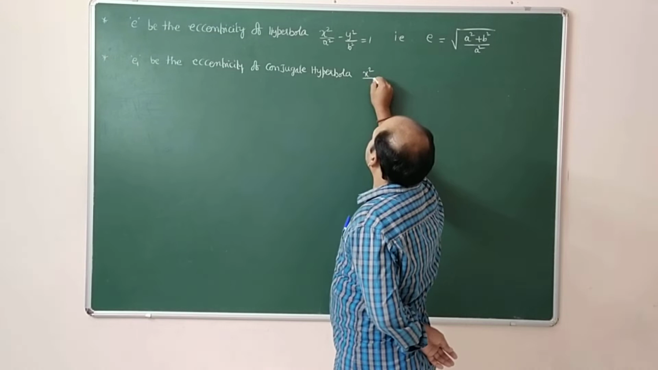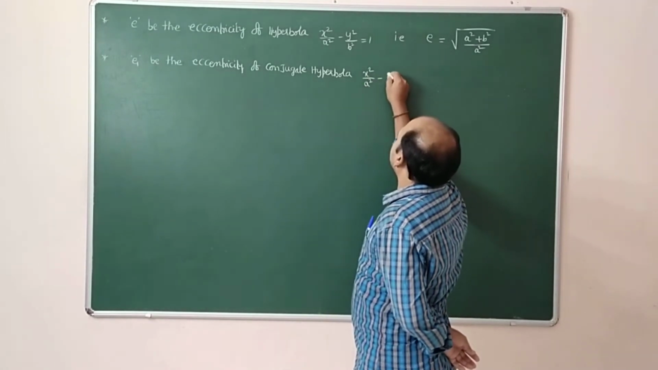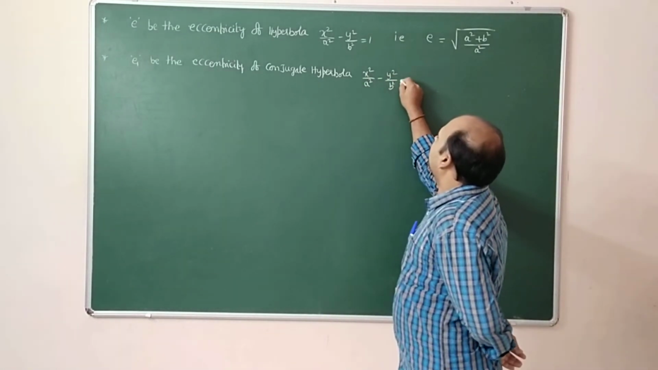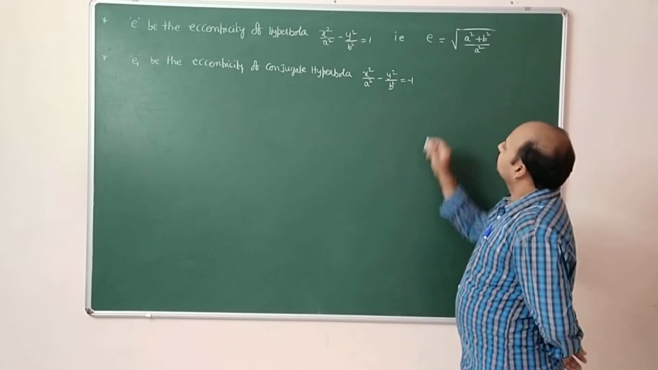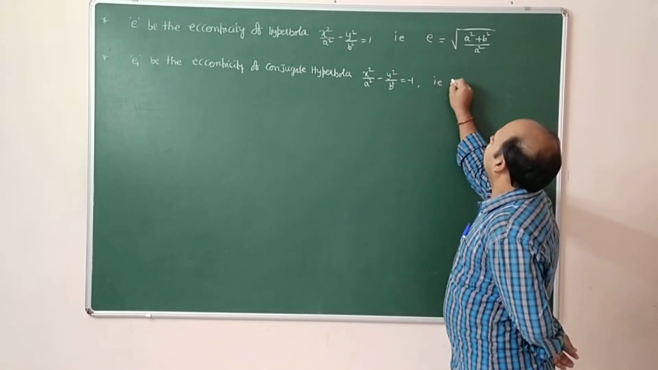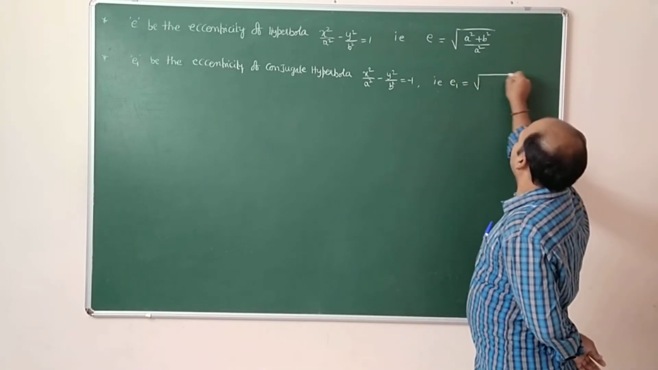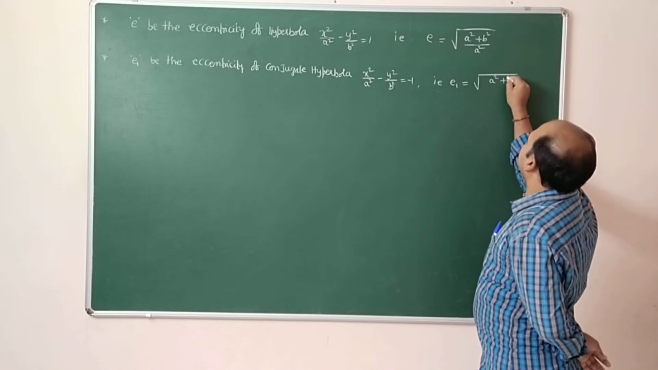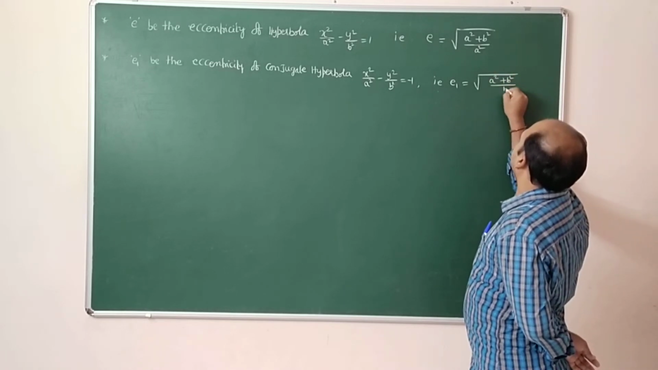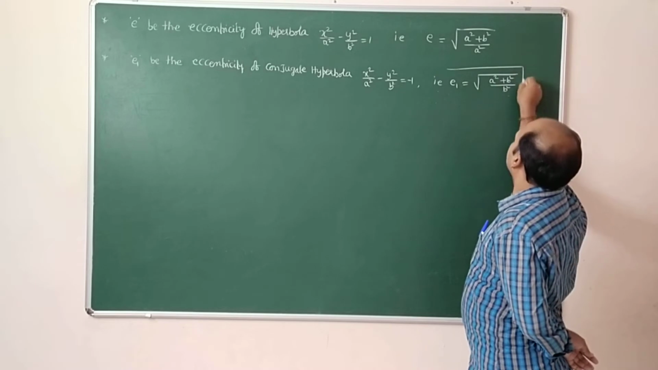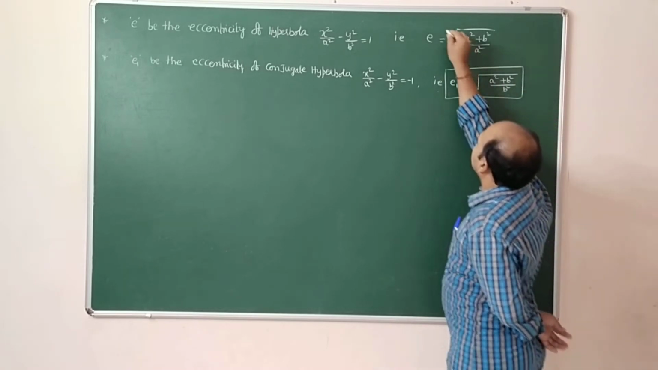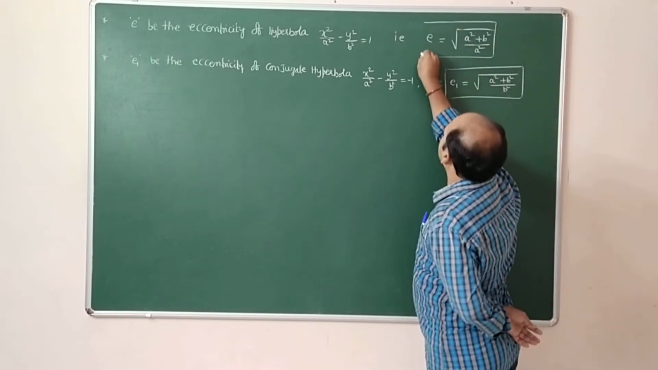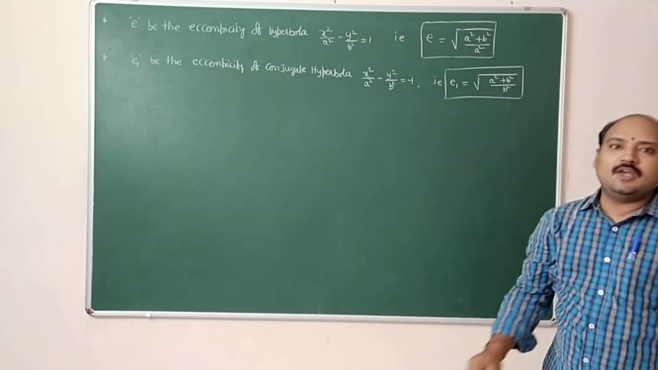x square by a square minus y square by b square is equal to minus 1. That is, e1 is equal to root over a square plus b square divided by b square. So both the formulas we have to remember. Now we are going to calculate the relation between e and e1.